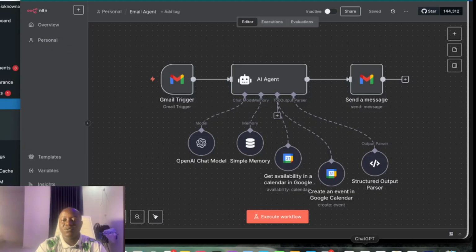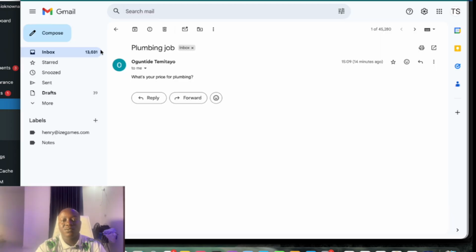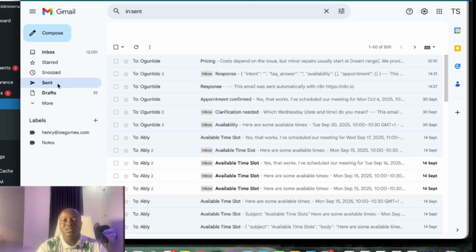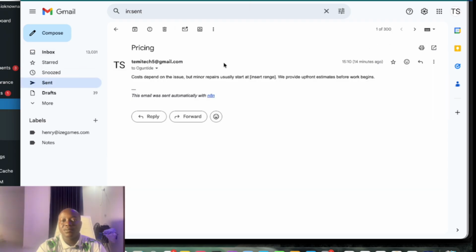Now that we are done with the whole workflow, let's show you the result of what we get. I just asked the AI agent about the pricing, so I sent this mail: what's your pricing for plumbing? Then let's see the response. The AI agent says cost depends on the issue, but minor repairs usually start at this price range. I did not put all this information in my prompt, so I'm just using it as an example. Then we provide a similar one before work begins. So this is the kind of message we send.